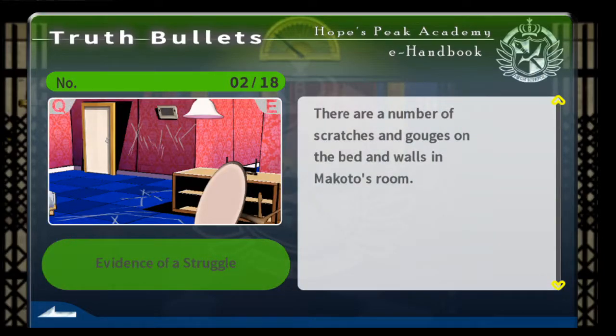There are a number of scratches and gouges on the bed and walls in Makoto's room. Yes, there was definitely a struggle, which apparently wasn't known from the beginning. Apparently it wasn't super obvious, according to Makoto.